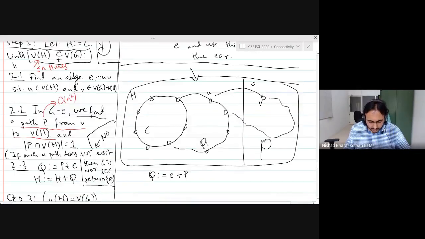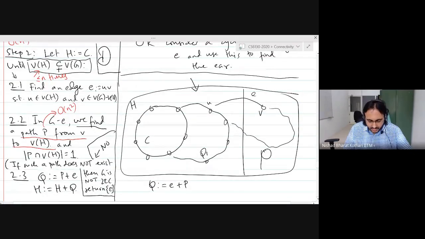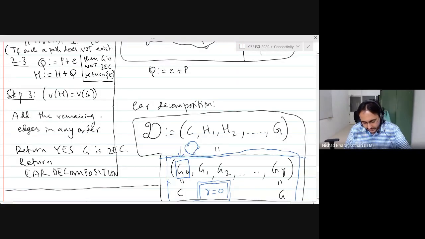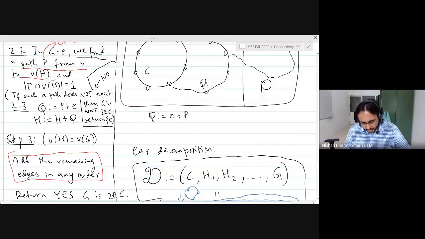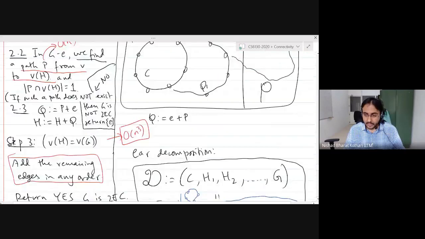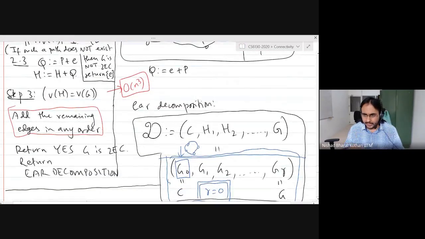So you're running the loop n times at most, and the time taken by the loop is n square, and so this is n cube. And in the end, this is just easy stuff. You add the remaining edges in any order, so this is all linear time. So the total time complexity is order n cube. Is everybody convinced? I've written it more formally in the notes, which I will circulate by the end of this week.